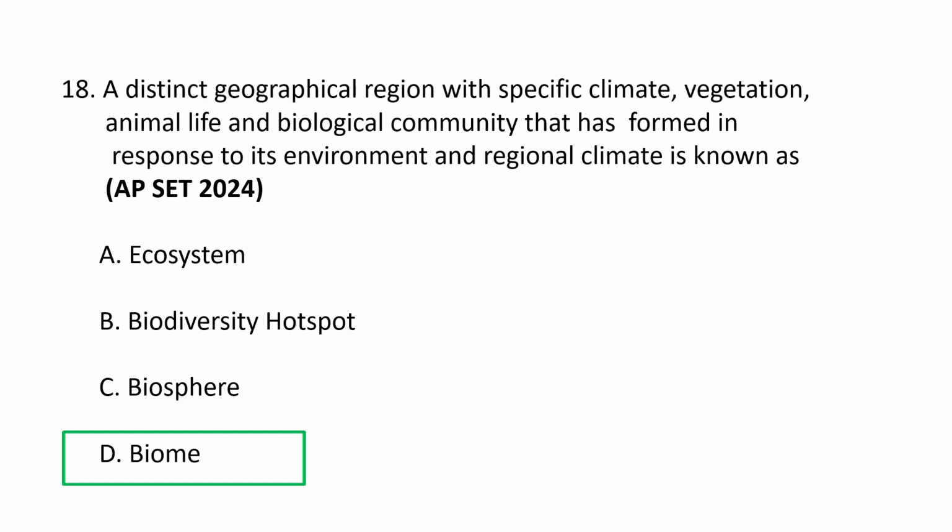Biome. A biome is a large geographical area which is characterized by a specific climate, dominant vegetation, and distinct community of plants and animals that have adapted to local environmental conditions. Examples of biomes include deserts, tropical rainforests, and grasslands. So D. Biome is the correct option.